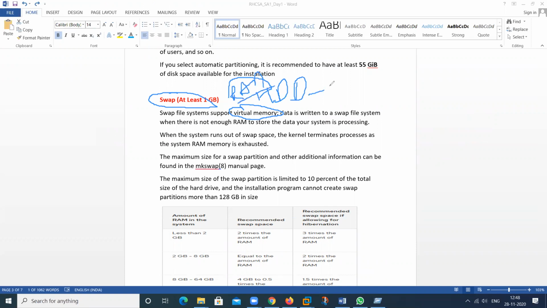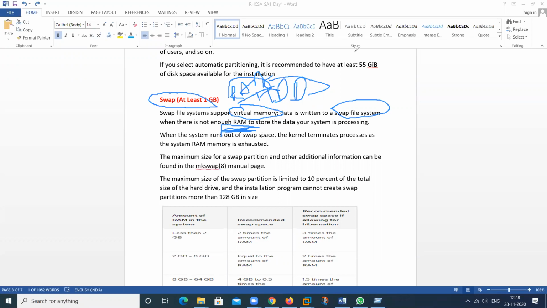It will create the swap space. It is used as RAM, but not exactly RAM, on a temporary basis to store data. So this is called swap space, a virtual memory utilized from the hard disk.